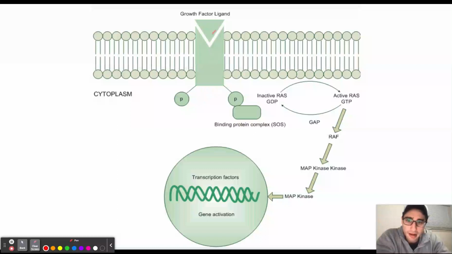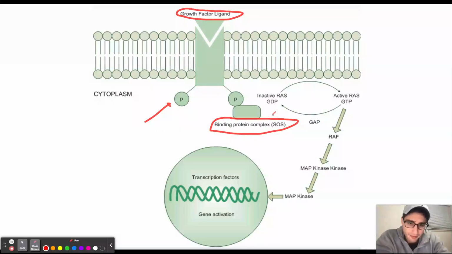The way RAS protein is going to be activated is through the binding of growth factor ligand into the tyrosine kinase receptor found on the cell membrane. This is going to lead to an autophosphorylation that is going to lead to a binding of a protein complex. This is then going to favor the removal of GDP and the binding of GTP.